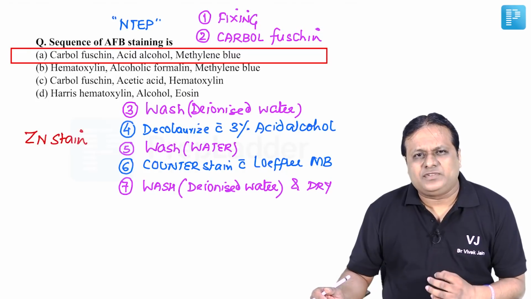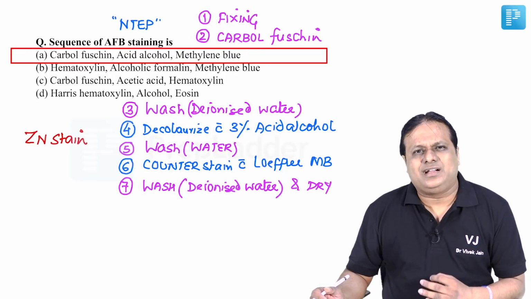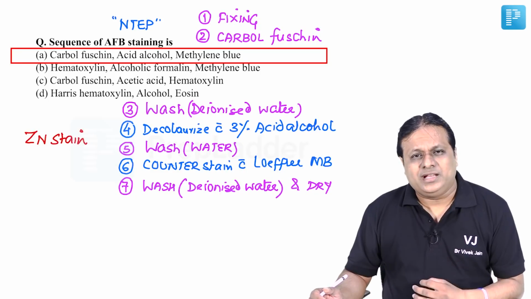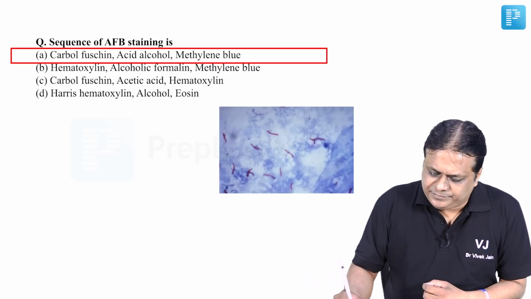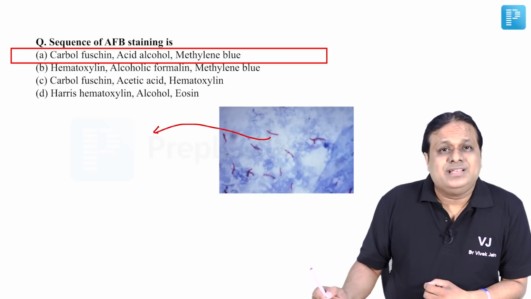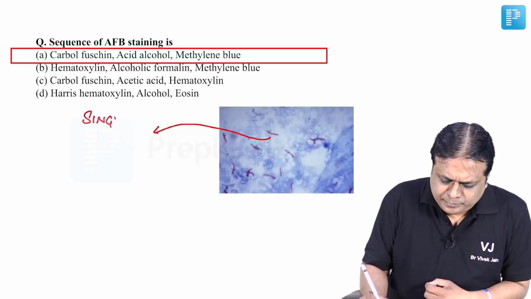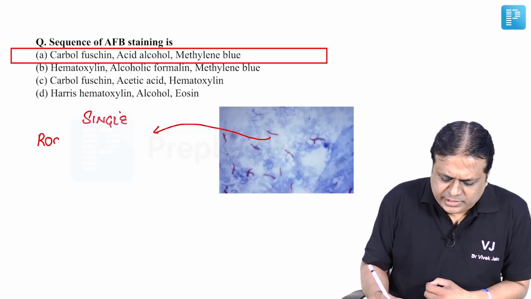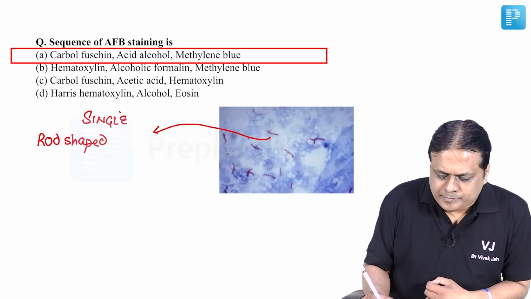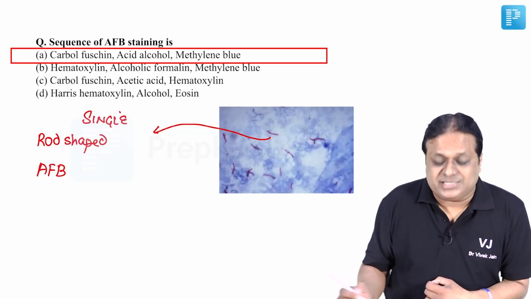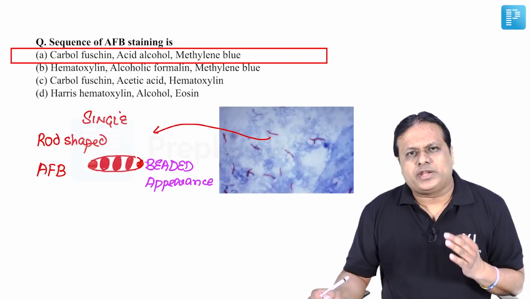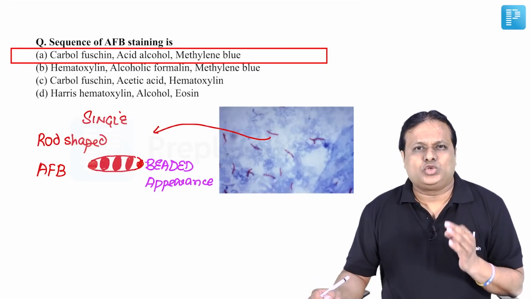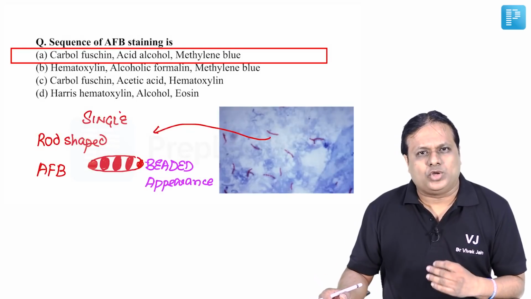And friends, after you observe this slide under microscopy and by chance acid-fast bacilli are present, how will they look like? They will look like this. You can see there will be single rod shaped acid-fast bacilli, where each bacillus has a typical beaded appearance due to pockets of mycolic acid, and this is virtually diagnostic of Mycobacterium tuberculosis in the program.